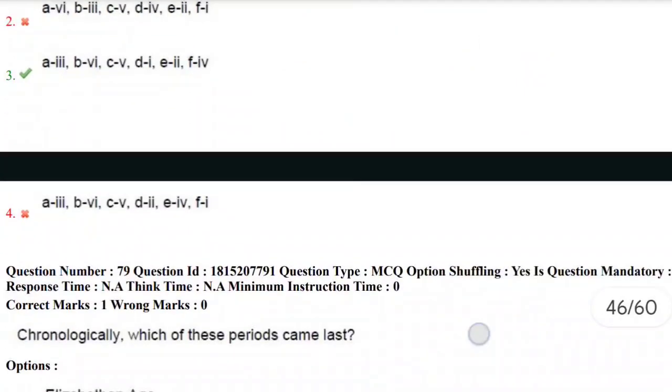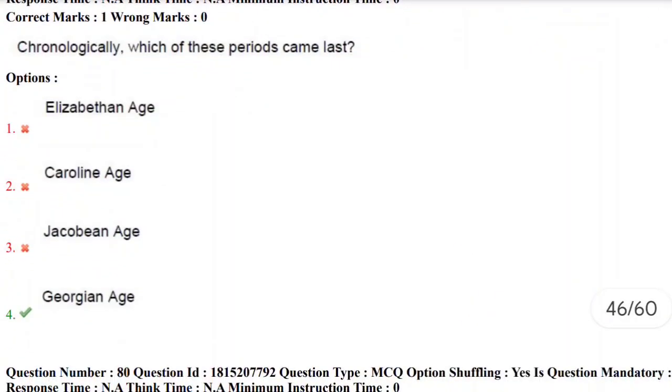Let's move towards the next question. Chronologically, which of these periods came last? Elizabethan period first, then Jacobean, then Caroline, then Georgian. So the correct answer here is the Georgian age. Last means the latest one.